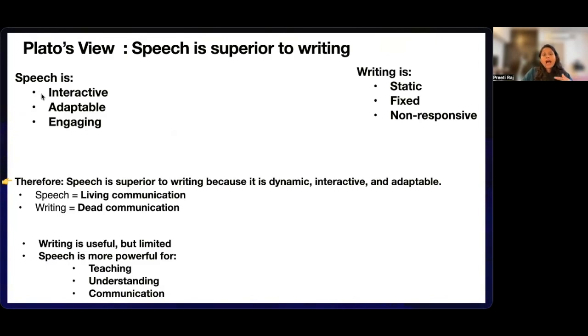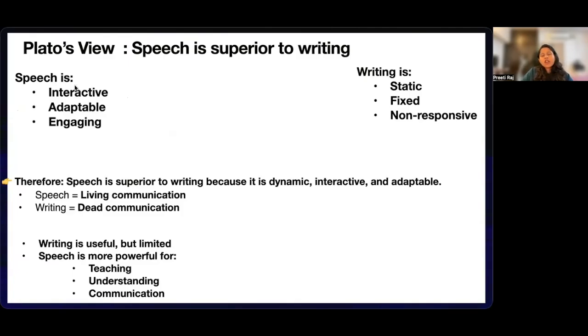Because in speech, the ideas move dynamically between the people. The speakers can persuade, emotionally connect, clarify, and interact directly. So speech becomes more powerful for teaching, understanding, and philosophical discussions. Plato criticizes writing, yet he himself wrote this dialogue. Why? Because Plato tries to make writing feel like a living conversation between the characters. That is why most of his works are written in the form of a conversation, not just dry essays.